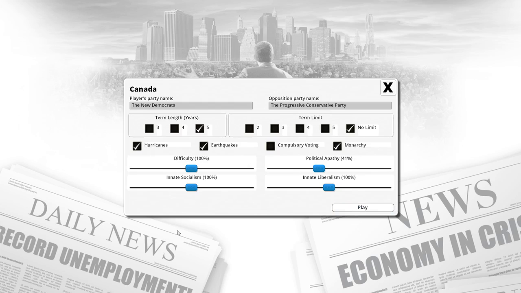Alright, well, these are the default, so I'm going to keep them the same. The term length is 5 years. That's actually wrong. We have a term length of 4 years. Well, a maximum of 4 years. An election must be called every 4 years. But I'm going to leave it at 5 because it's a little more well-rounded.